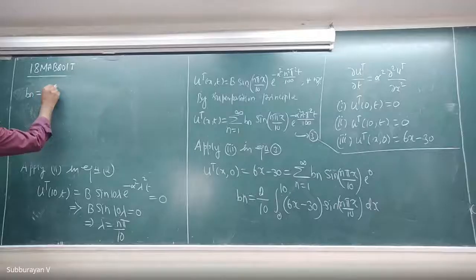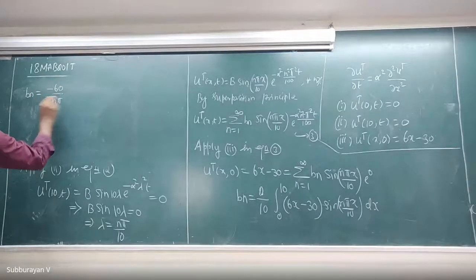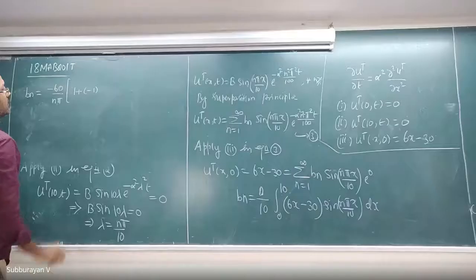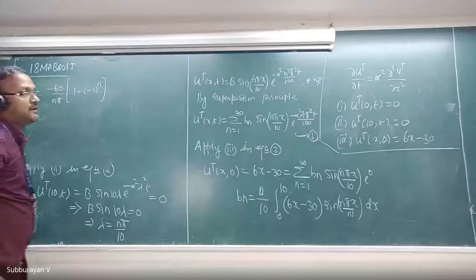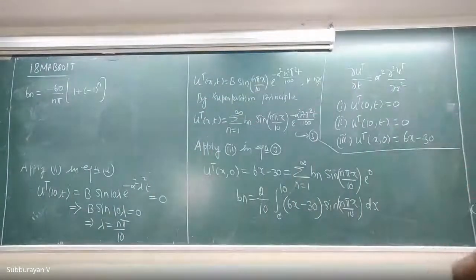Minus 60 upon n pi into 1 plus minus 1 raised to n. Wait, let me check. Okay, correct. Very good. bn is minus 60 upon n pi into 1 plus minus 1 raised to n.